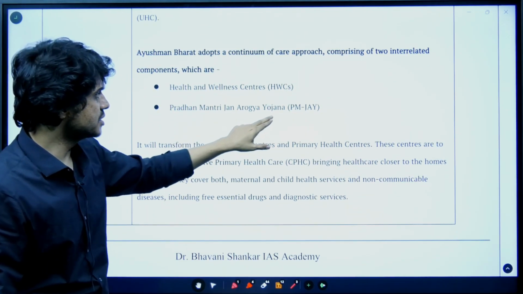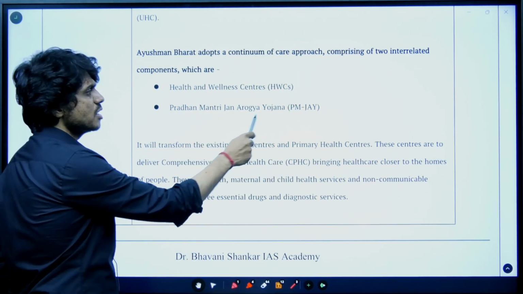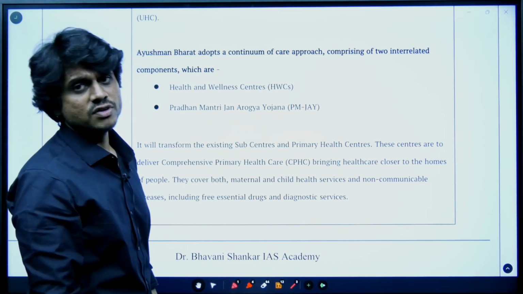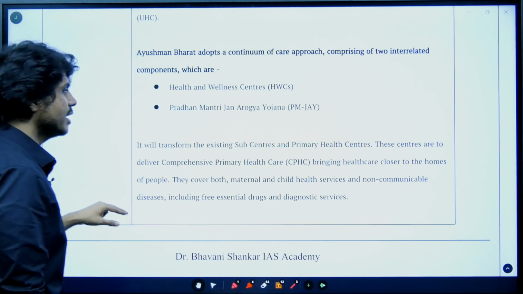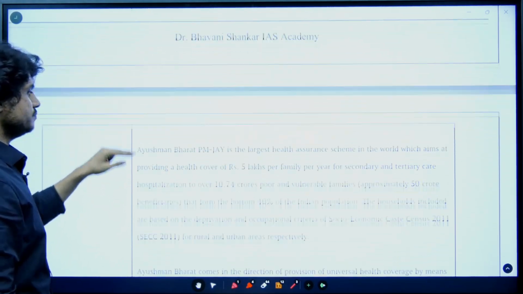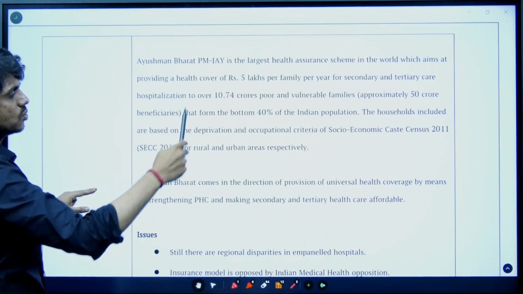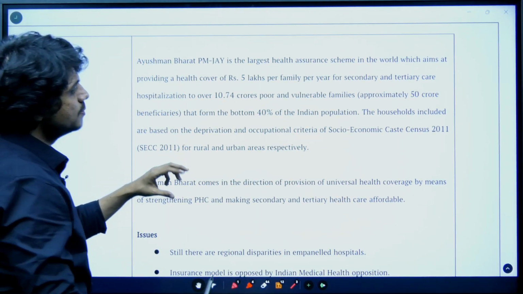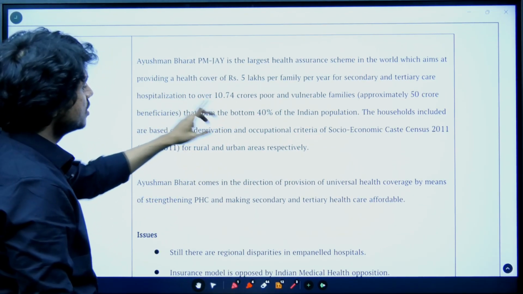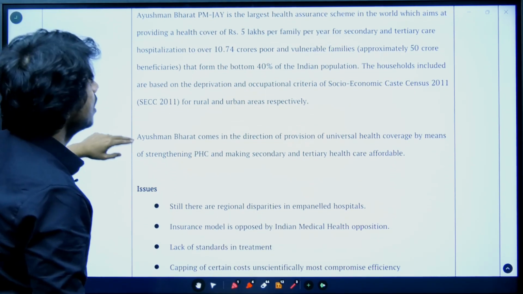The secondary and tertiary healthcare systems will be addressed by the Pradhan Mantri Jan Arogya Yojana. This is a kind of insurance model. Okay, that is what I have already explained. That is what is mentioned here. So 5 lakh coverage per household. There is no limit on the family size. It also covers the pre-hospitalization and post-hospitalization charges.